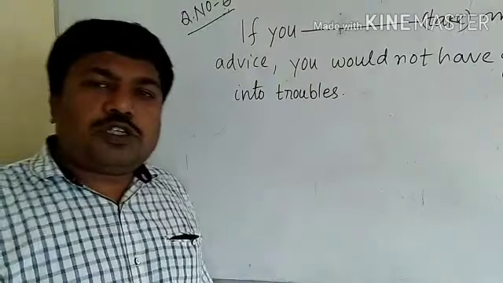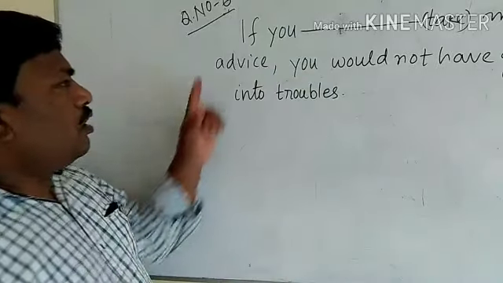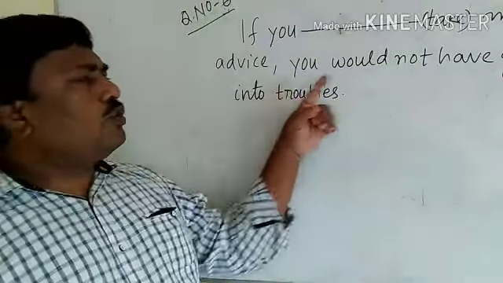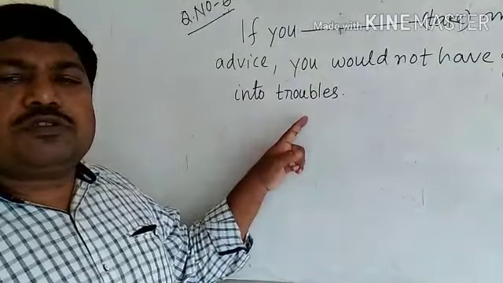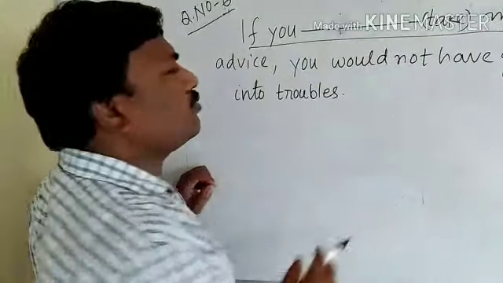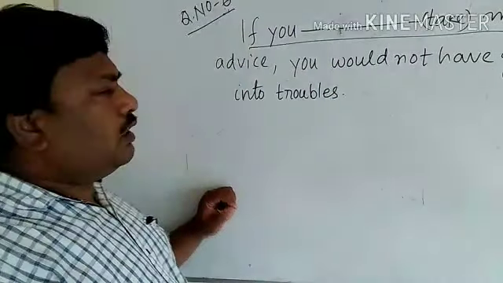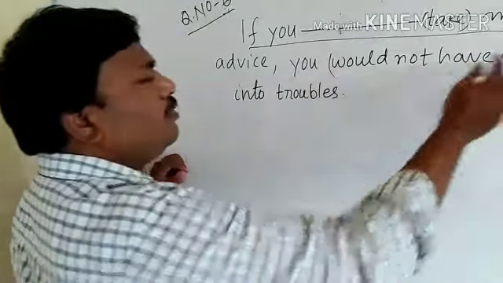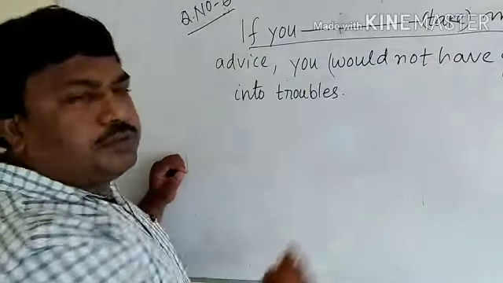Let's take question number 6. If you dash take my advice, you would not have got into troubles. In this question, the blank is in the if clause. So we have to read the main clause. Main clause: would have plus V3 or would not have plus V3.